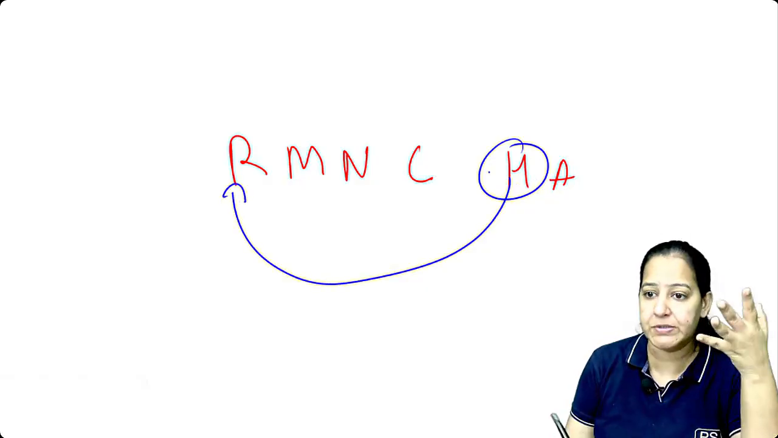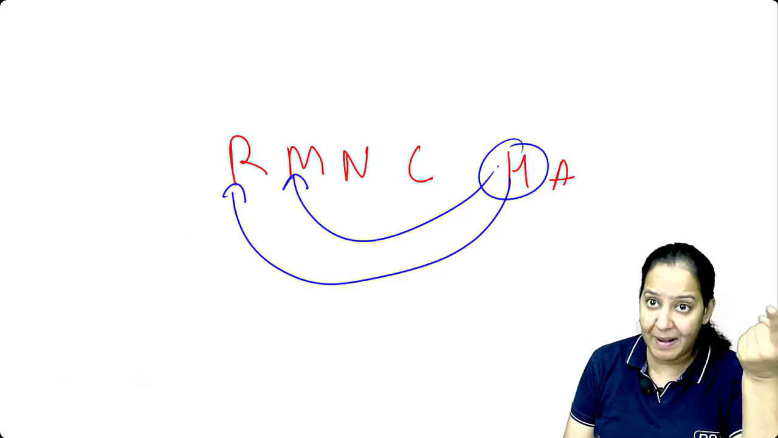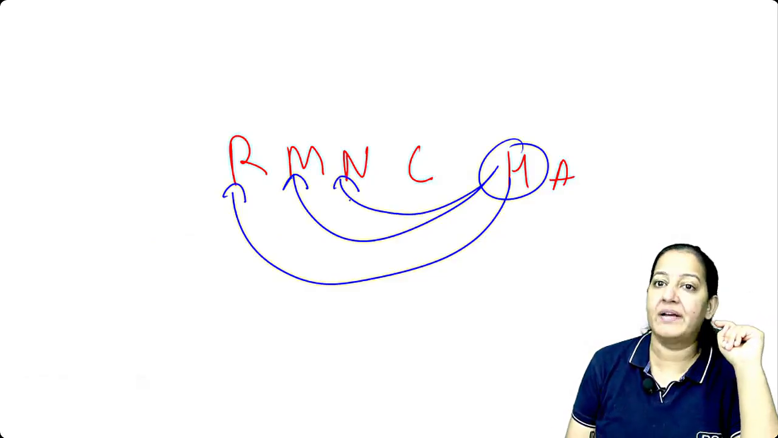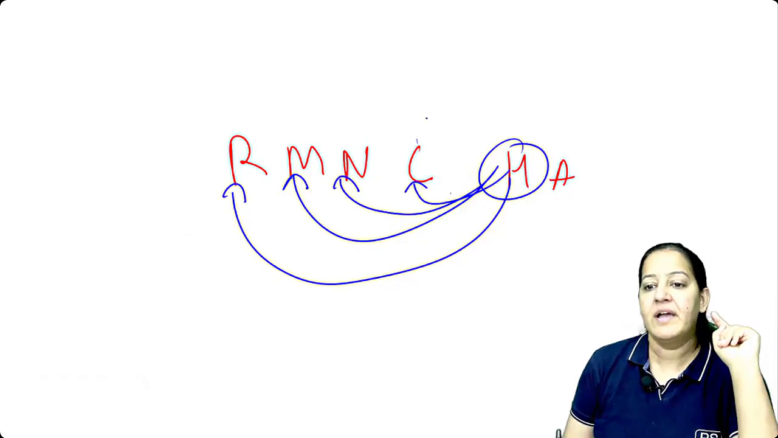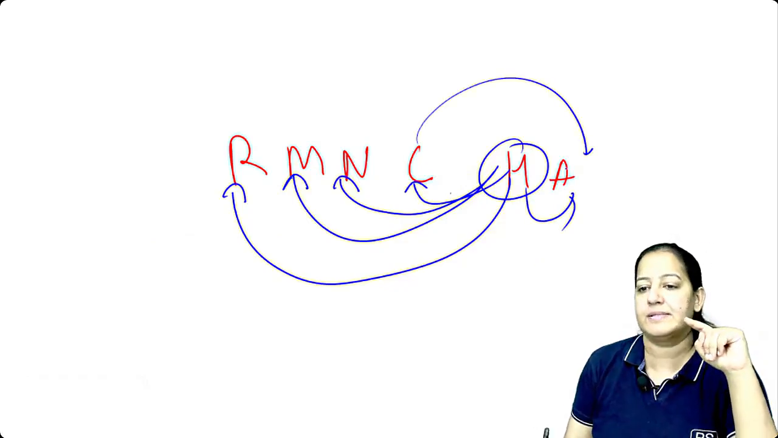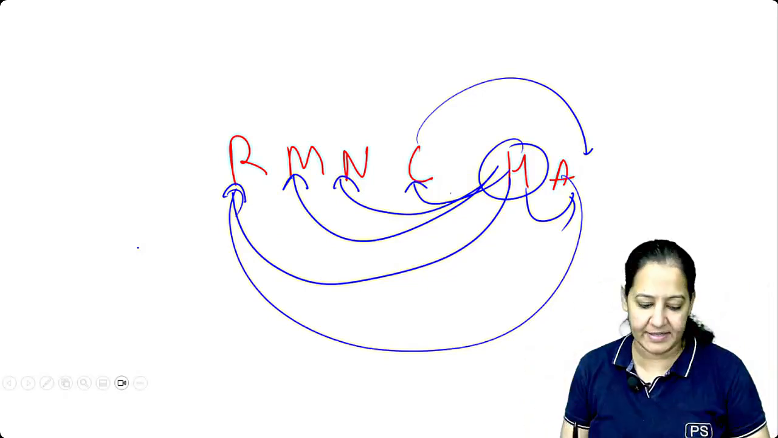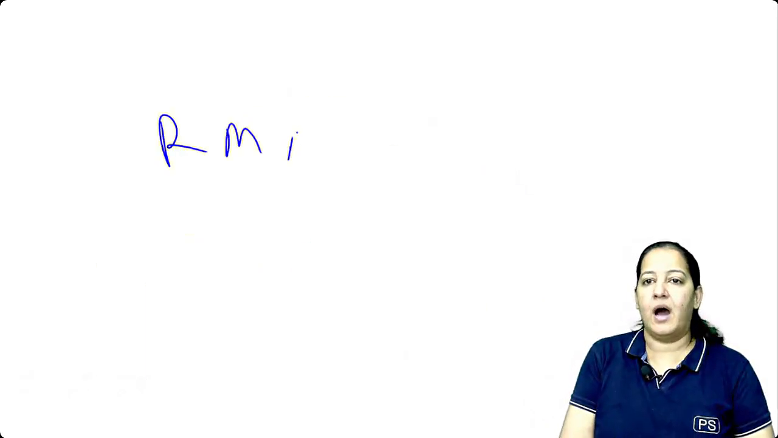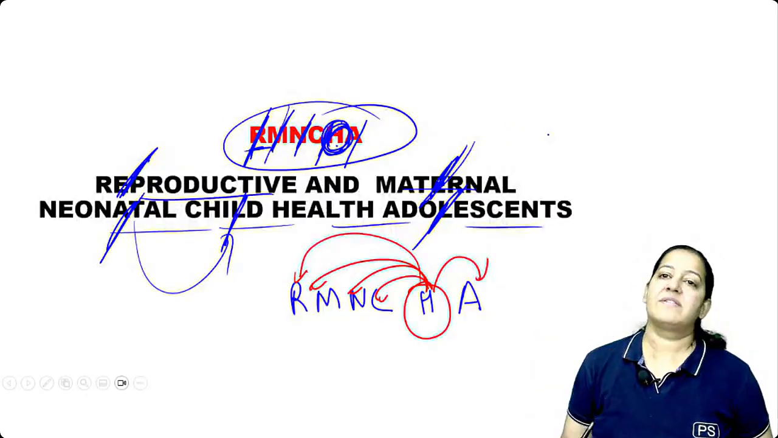They will reproduce. The lady will become pregnant. That is maternal health. Then she will give birth to a child. That is neonate. The child will grow, and from neonate, it will convert into child. And later on, the child will convert into adolescence. And adolescents again reproduce. So it's a cycle. You can understand it like that. I learned it like that. So you can say RMNCHA. Say yes. So these are the services we provide.